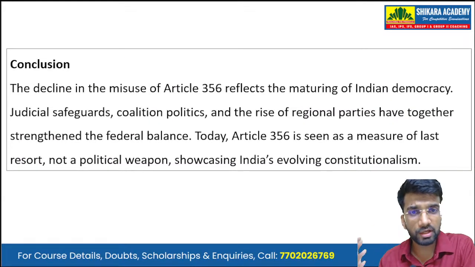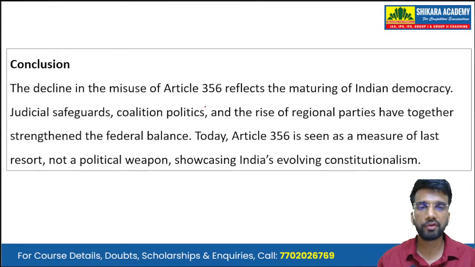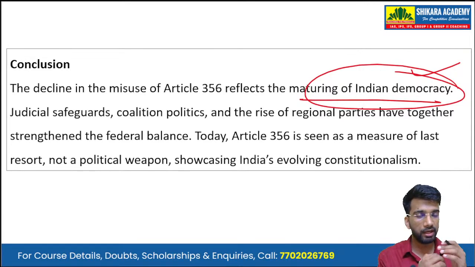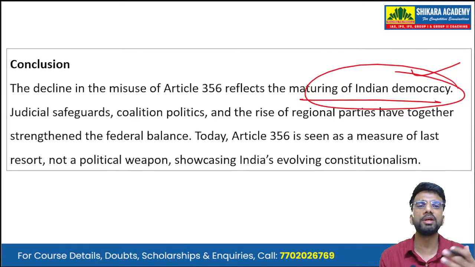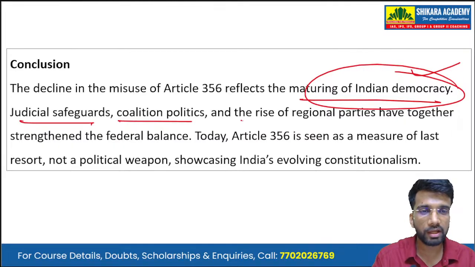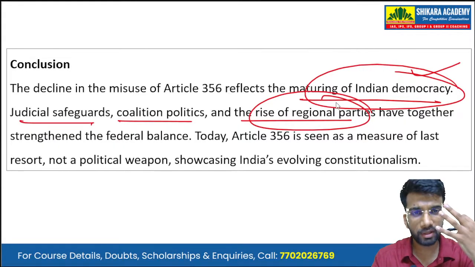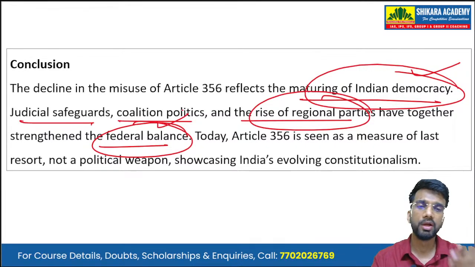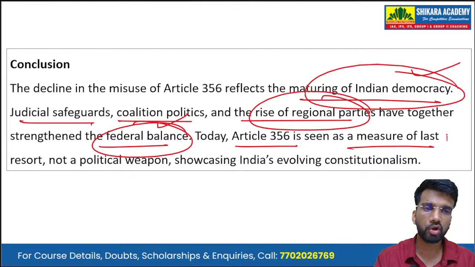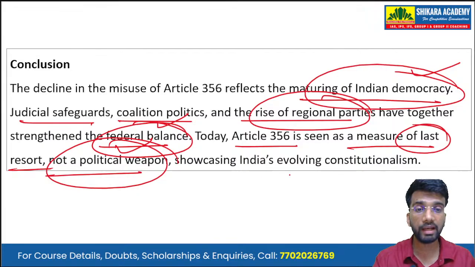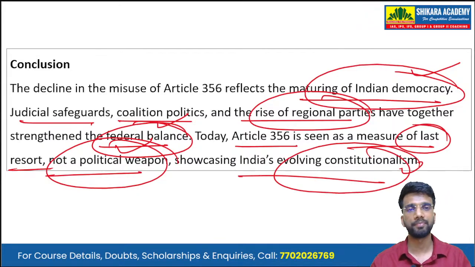So, in conclusion, we summarize the answer by writing that the decline in misuse of Article 356 reflects the maturing of Indian democracy. This point highlights that Indian democracy, with every passing decade, with every passing year, is getting more and more mature. The judicial safeguards, the coalition politics, and the rise of regional parties: these three are the biggest factors that have together strengthened the federal balance in the country. Today, Article 356 is seen as a measure of last resort, not as a political weapon, and this highlights India's evolving constitutionalism. Okay.